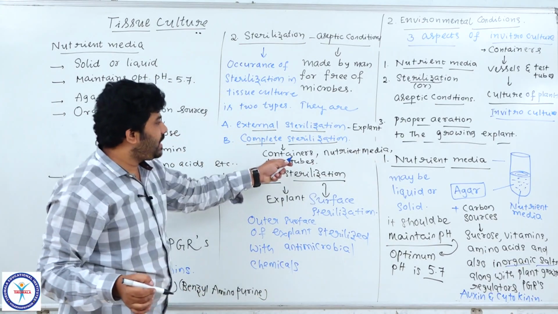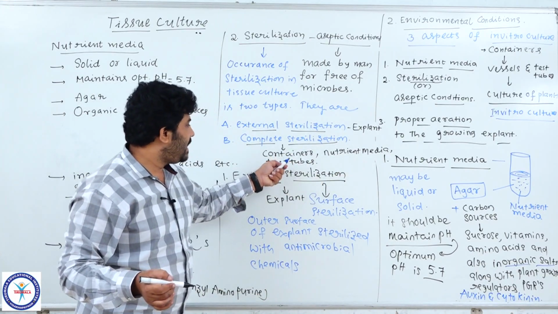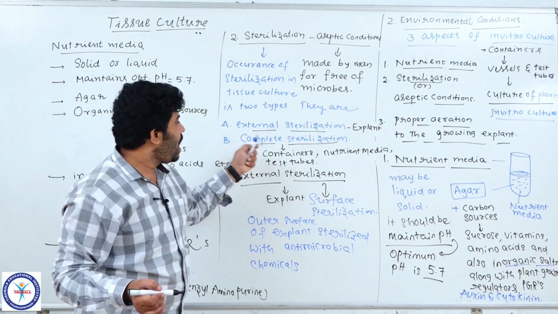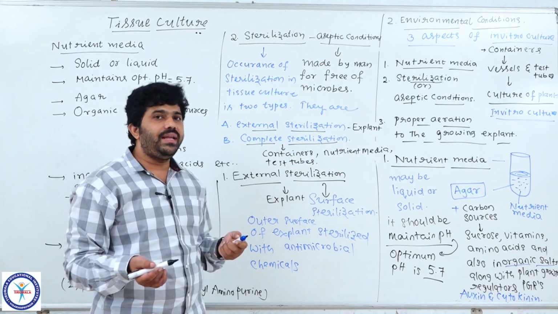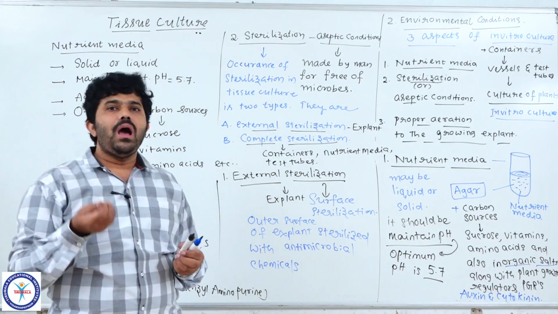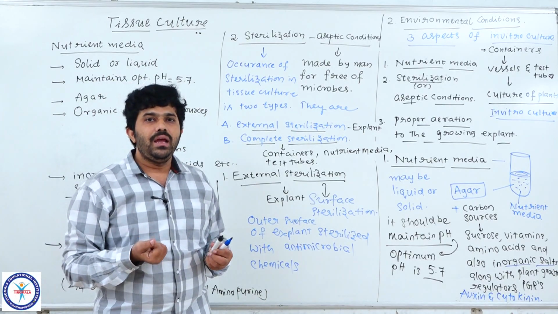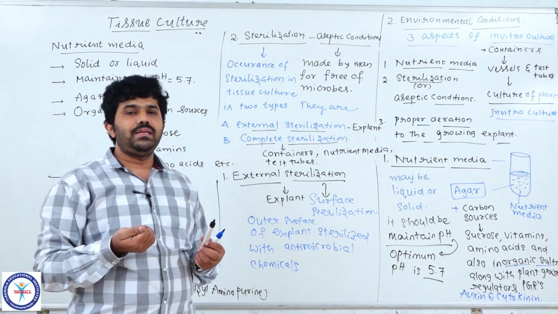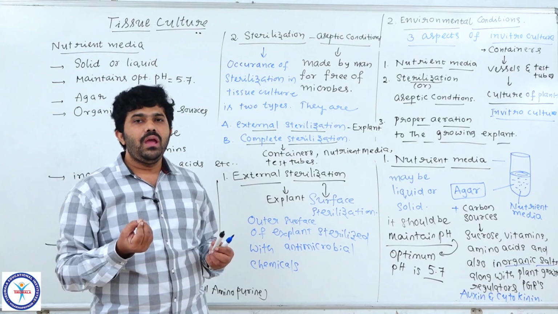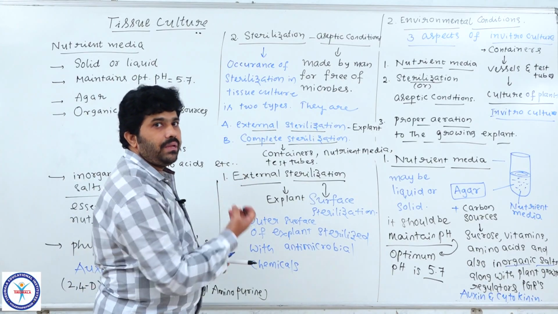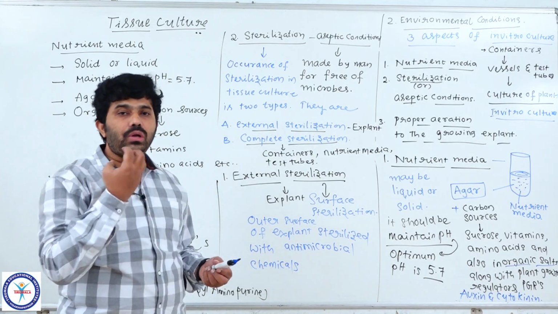All these, the nutrient media, containers and test tubes we are using, get proper sterilization by providing alcoholic substances, antimicrobial chemicals and dry air, and we sterilize them by the autoclave method, using an autoclave sterilizer.